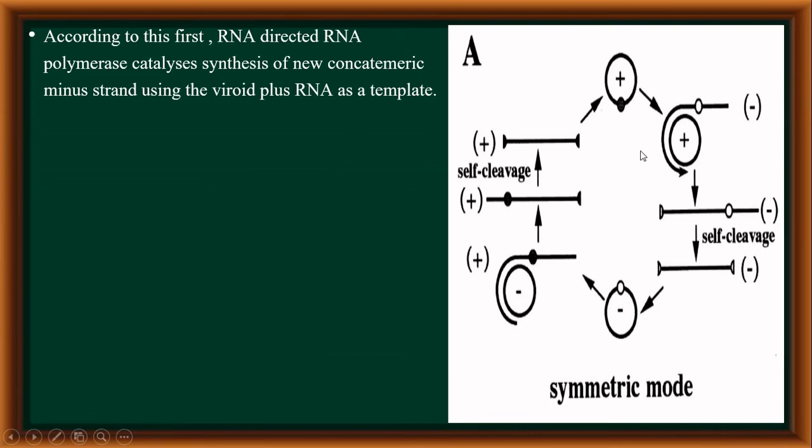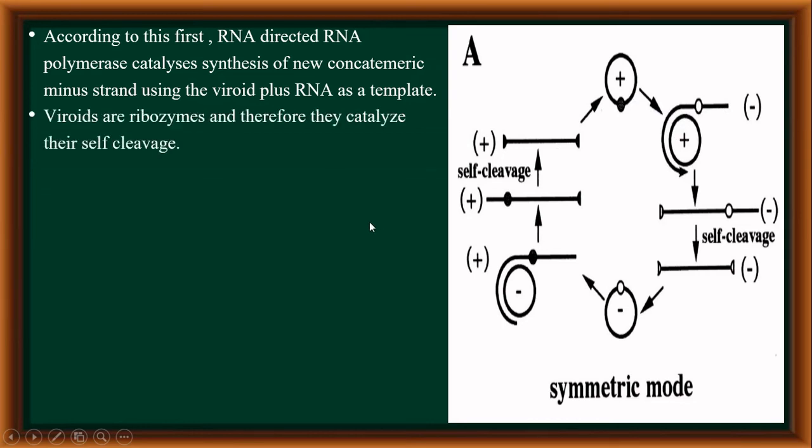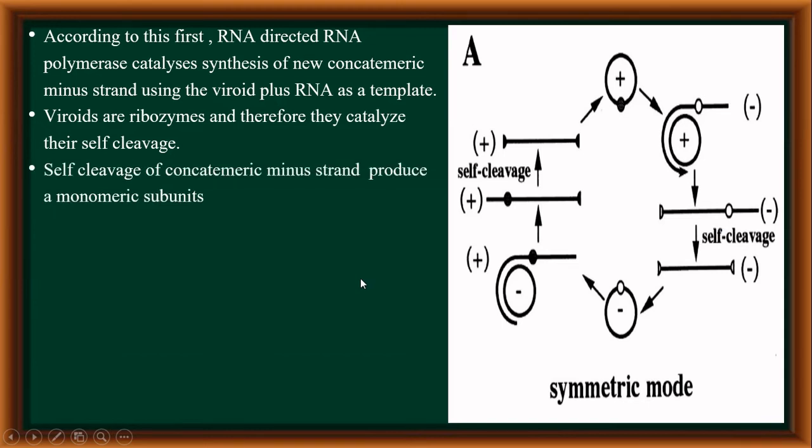That means, in the first step, the plus strand is used as a template to synthesize a complementary minus strand by RNA polymerase enzyme. The viroids are ribozymes and therefore they catalyze their self-cleavage. The self-cleavage of the concatameric minus strand produces monomeric subunits. This is followed by ligation by the host RNA ligase enzyme that results in the formation of a circular minus strand. So you can see here in this figure, this is the original plus strand.